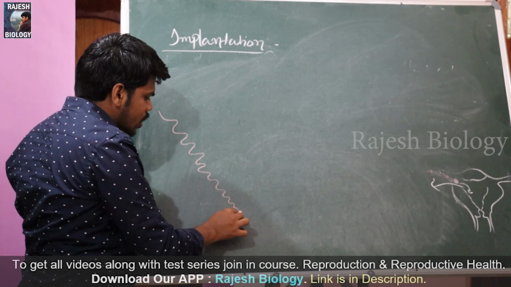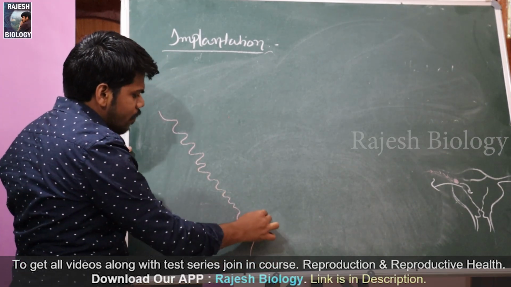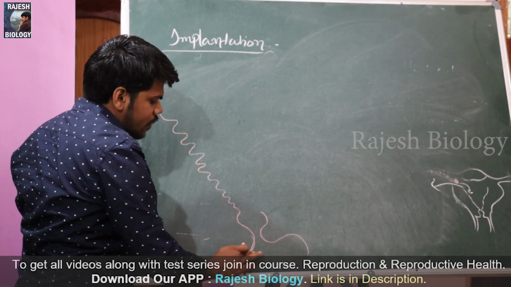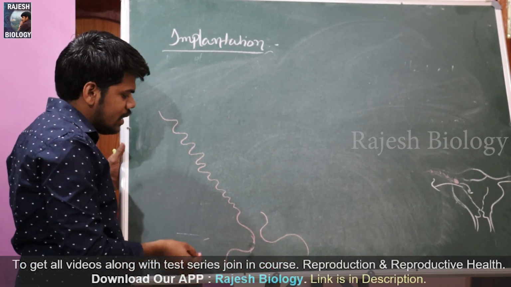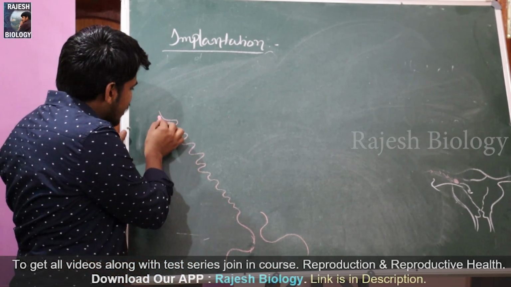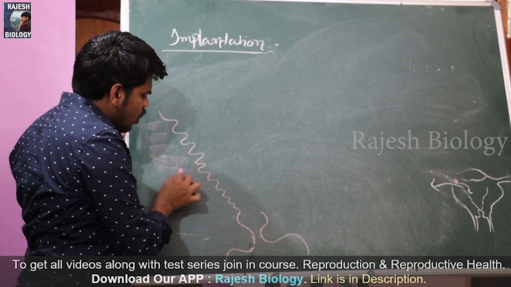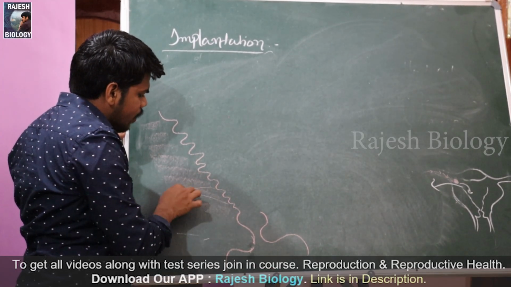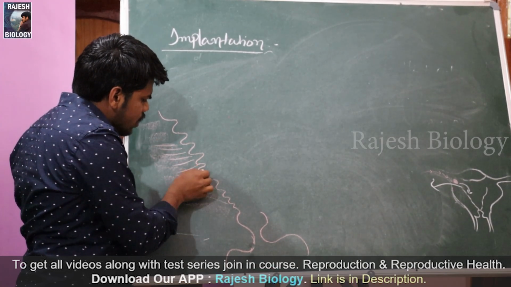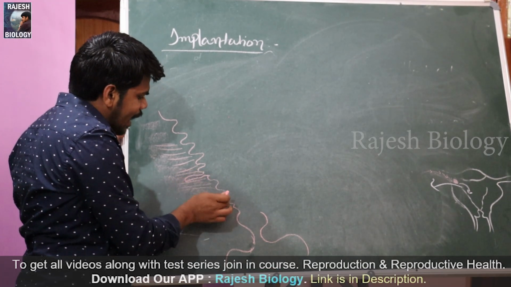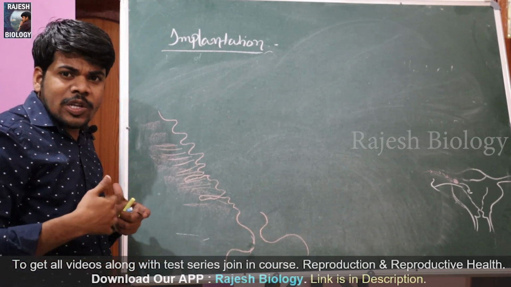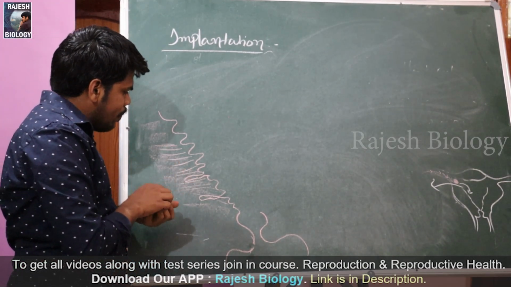For this implantation, the endometrium gets ready to become pregnant. Okay, that means the endometrium doesn't itself become pregnant. I'm saying that to nourish or to give nourishment to the baby, it becomes highly vascular. So it is thick and reddish in color and ready to give nourishment, and glandular tissue also develops. Uterine glands also develop, and it becomes more vascular, and it is the time of implantation.